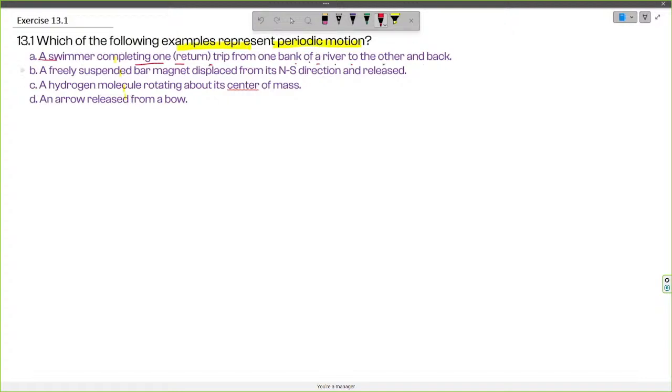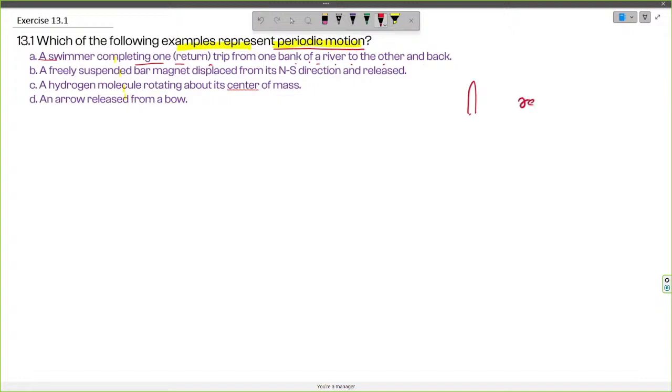Now in this case the swimmer is completing a return trip from one bank to the other. So this is not a cyclic motion because the swimmer is just completing one round, and it is not stated whether it will go on or not. And also if it goes on repeating, then we don't know about the speed of the swimmer, whether it takes an equal amount of time in returning back each and every cycle or not, because in periodic motion the motion